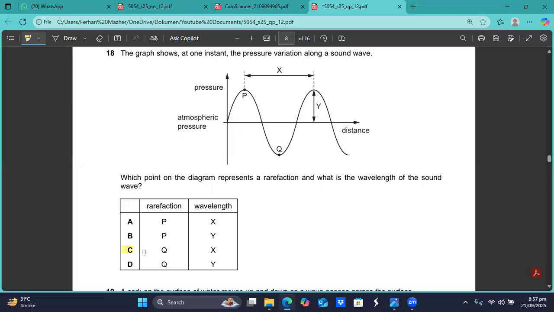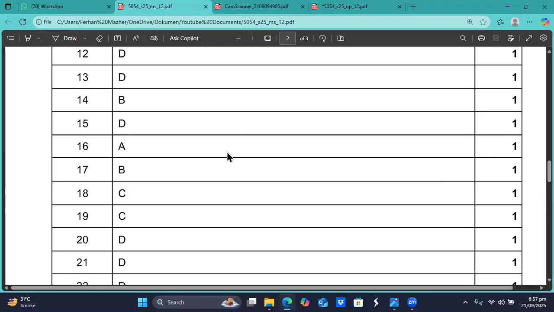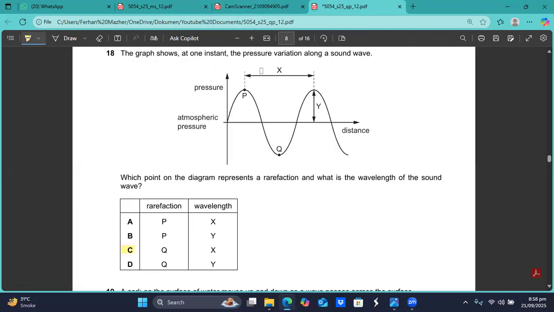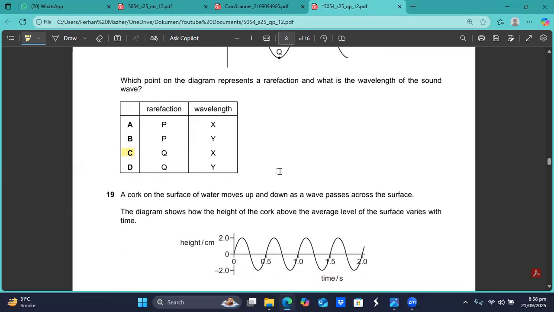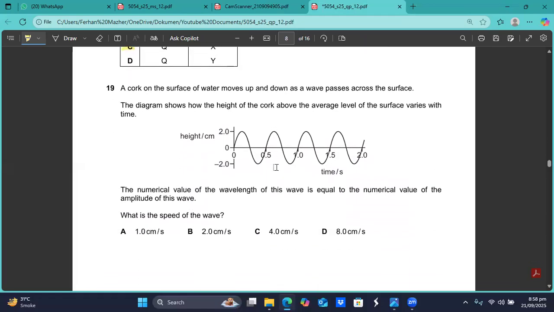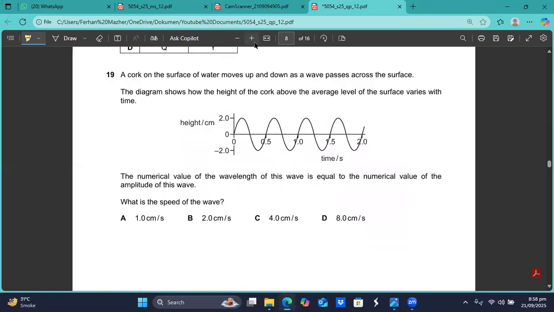At the rarefaction, the pressure goes negative. Question number 18, C is the right answer, sir. This is the wavelength, and this is positive pressure, so that is compression. This is negative pressure, that is rarefaction. Question number 19 is showing up now on your screen.